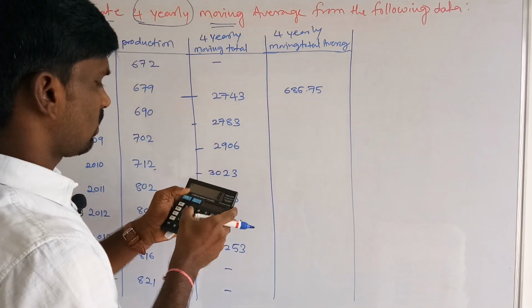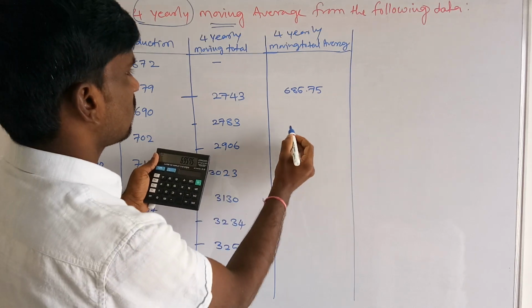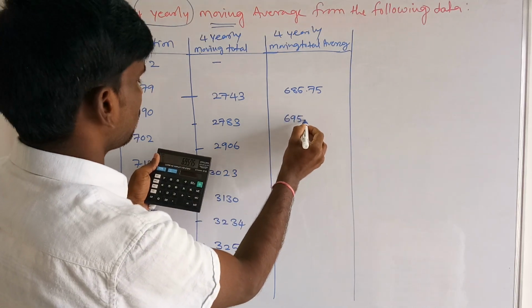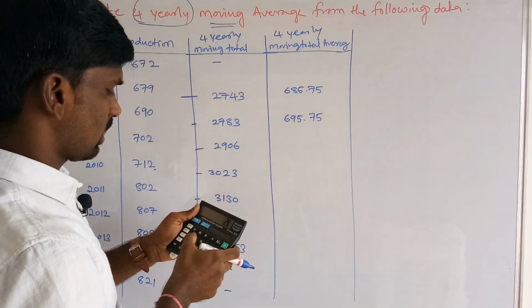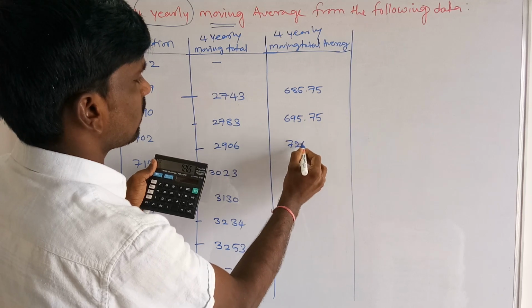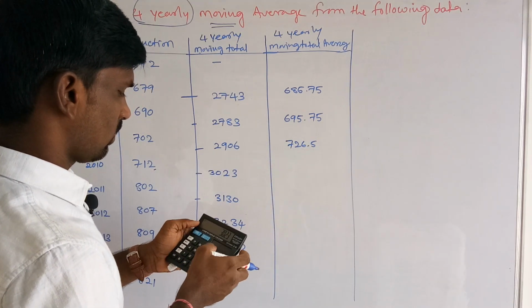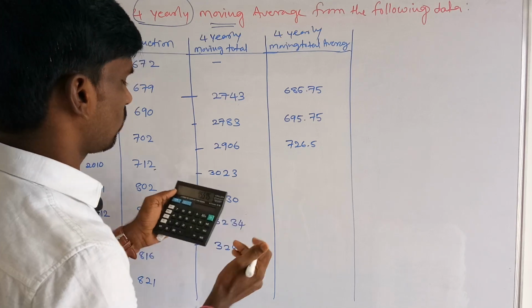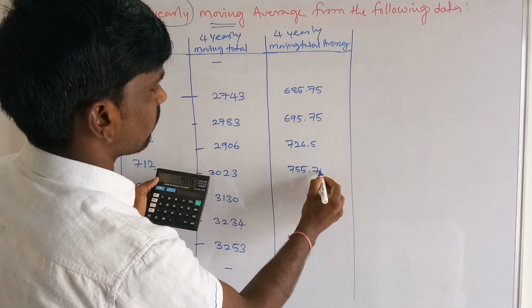685.75. Then 2783 divided by 4 is 695.75. Then 2906 divided by 4 is 726.5. 3023 divided by 4 is 755.75.